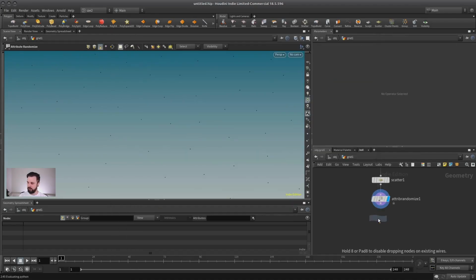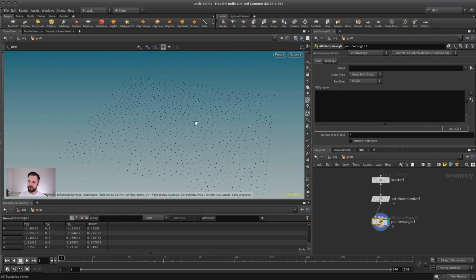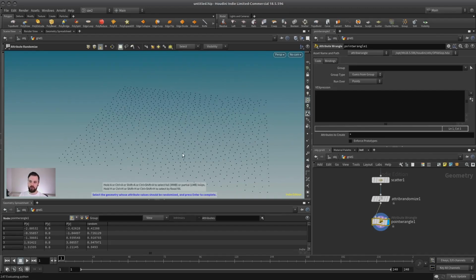So if we create a point wrangle, for example, then that means that the code that we write in here will only run for each point separately. And that also means we can't directly access the data of all the rest of our points.